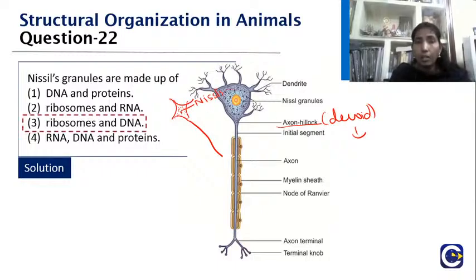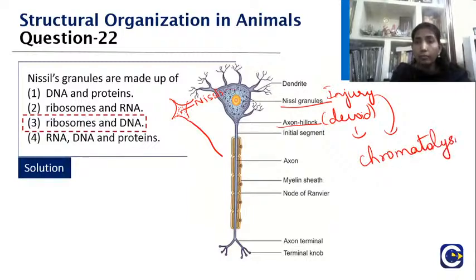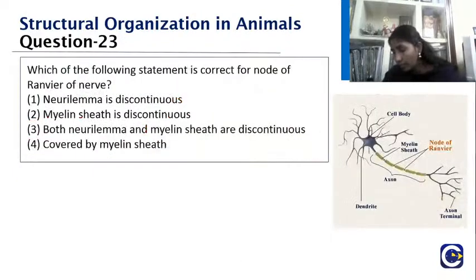Another important concept you should know here is that during any injury, the Nissl granules can disappear, and that we call chromatolysis. If there is any injury to a neuron, the first thing to disappear will be the Nissl granules. That is called chromatolysis. So, very good children.